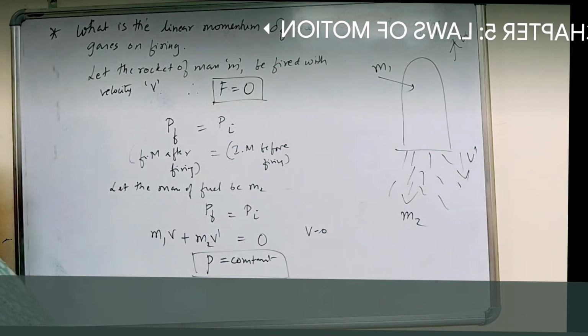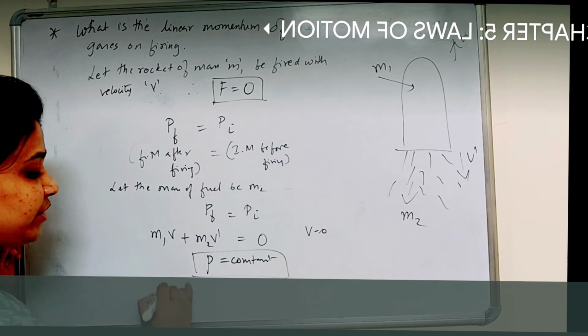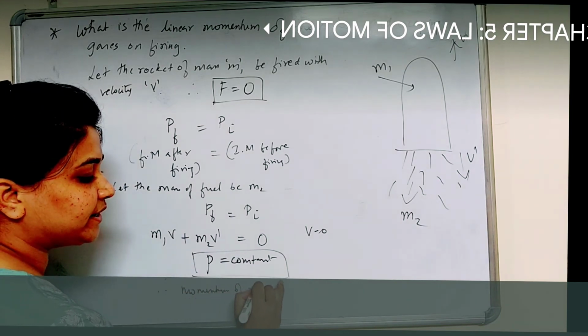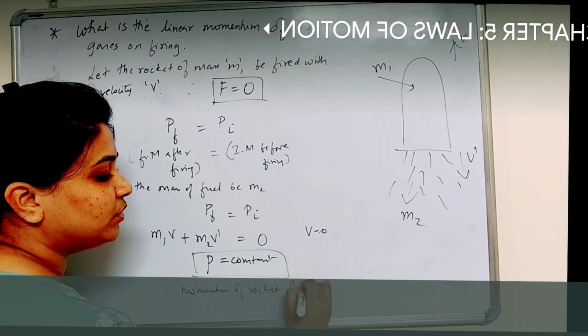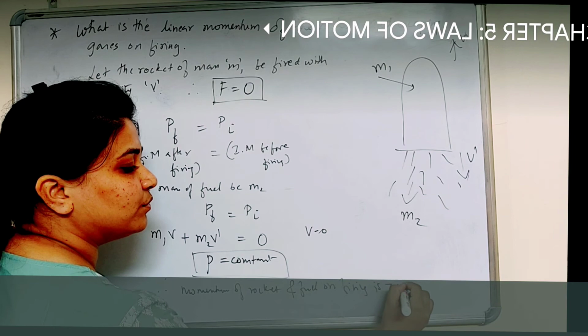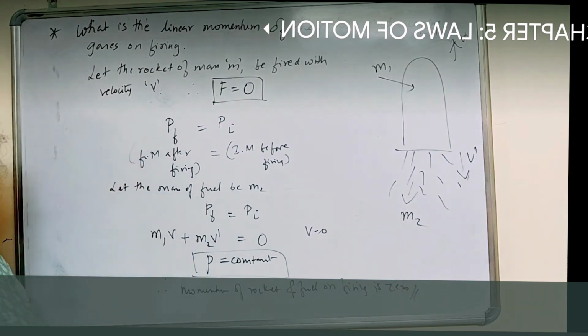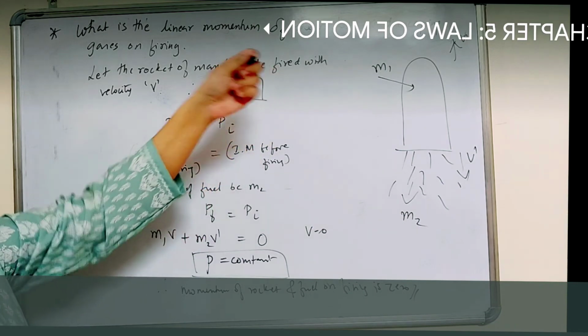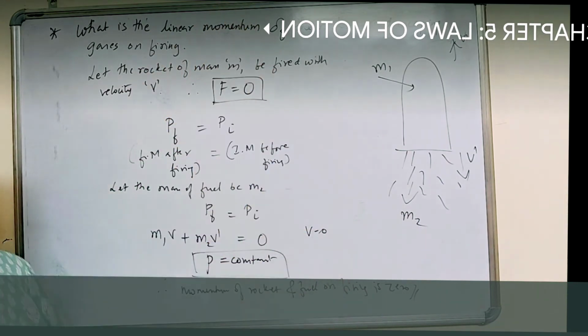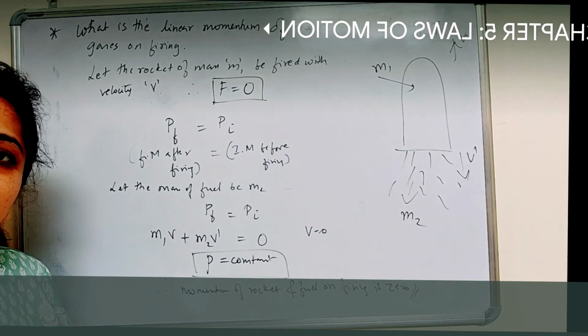So it possesses 0 momentum. Hence the proof. So whenever they ask what is the linear momentum of the rocket on escaping of the gases on firing, it is 0. How? This explanation. Got it? Understood?